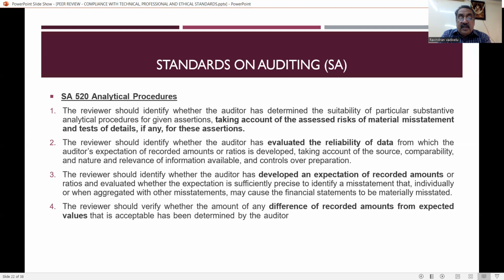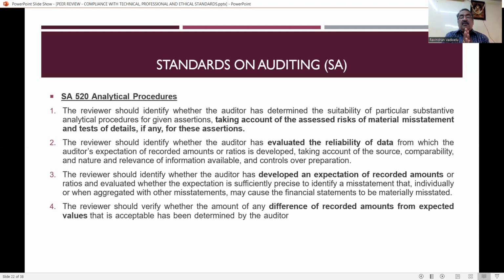Then the reviewer should identify whether the auditor has developed an expectation of recorded amounts or ratios and evaluated whether the expectation is sufficiently precise to identify misstatements that individually or when aggregated with other misstatements may cause the financial statements to be materially misstated. Then the reviewer should verify whether the amount of any difference of recorded events from the expected values that is acceptable has been determined by the auditor.